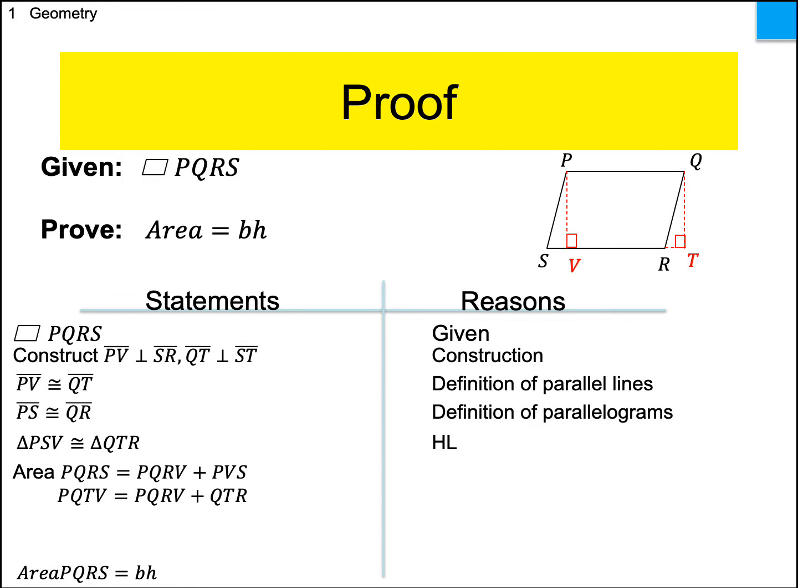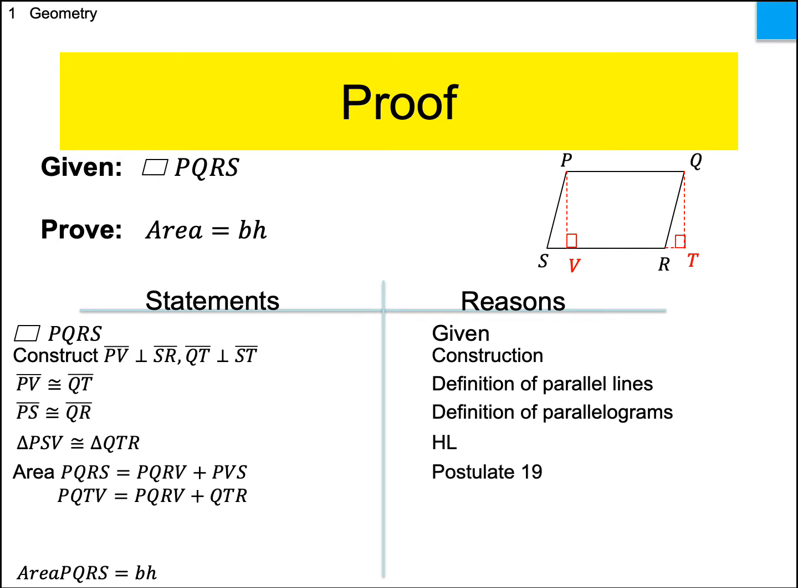is the entire parallelogram. So PQRS will be made up of, and this is going to be slightly confusing here, PQRV plus that one triangle PVS. Okay, and I can say it a different way. I could also say PQTV, right? That would be made up of PQRV plus the other triangle.